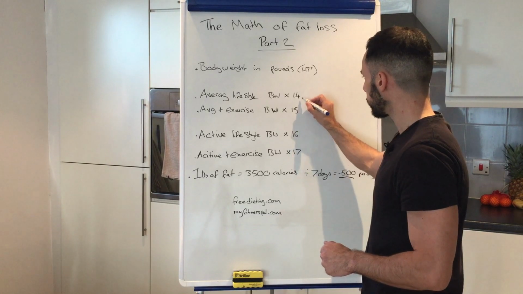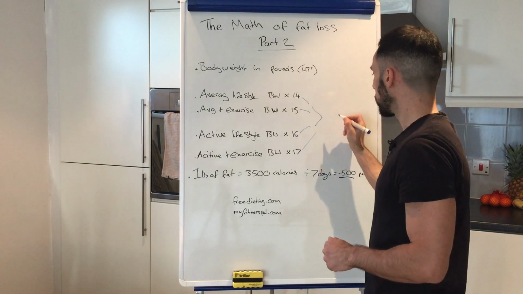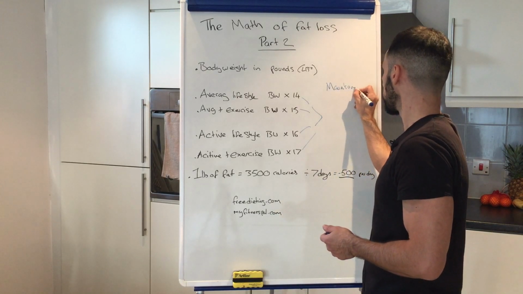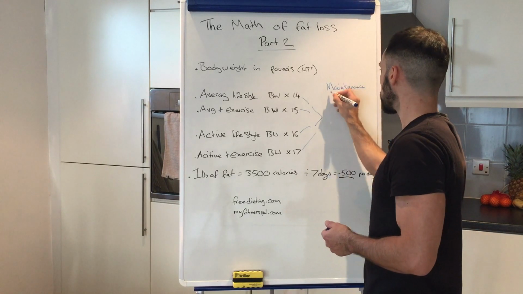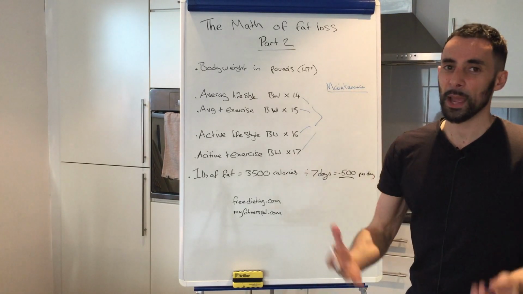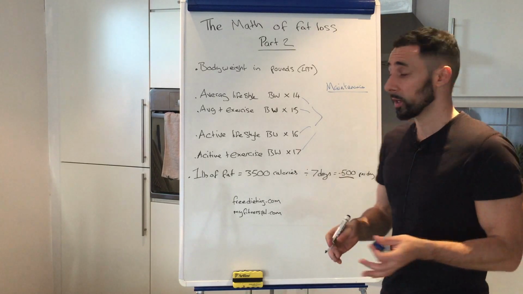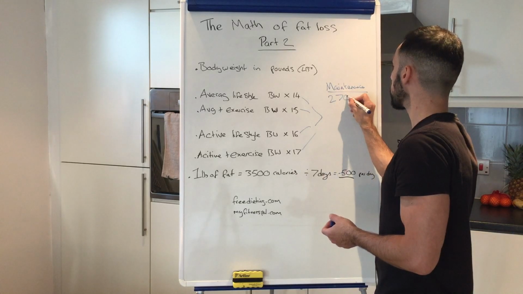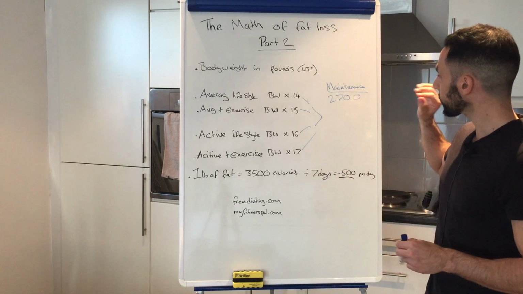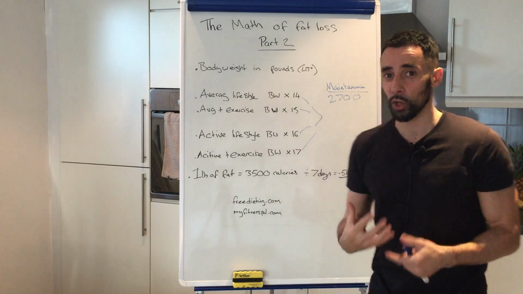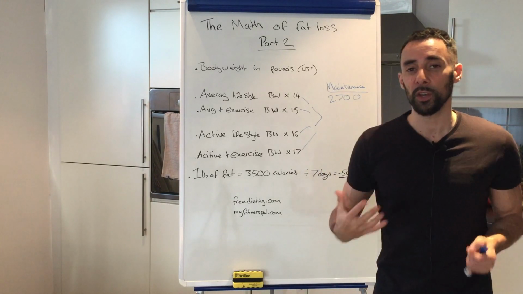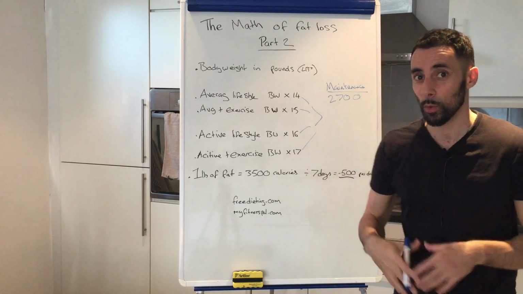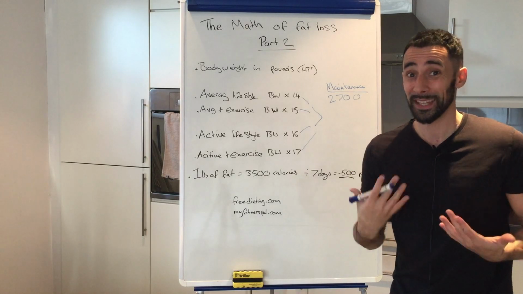And what you're going to get is your maintenance calories. I'm going to write it here, maintenance calories. So let's say, for example, and don't use this number now, this is just purely an example. Let's say you came out with, or somebody, or maybe myself, came out with 2,700 calories. That means that my body in its current condition needs 2,700 calories every single day to stay exactly as it currently is. Does that make sense? So it maintains my current condition.